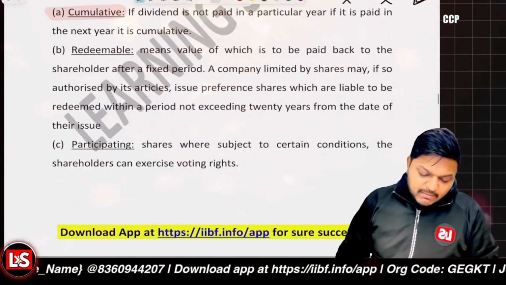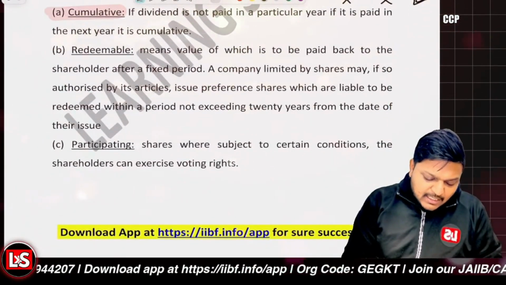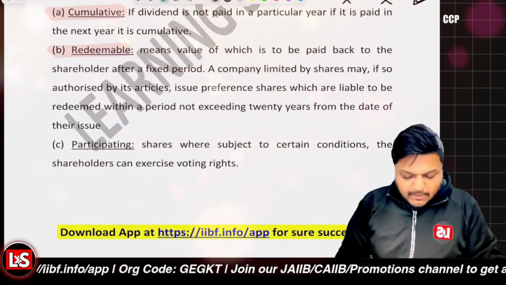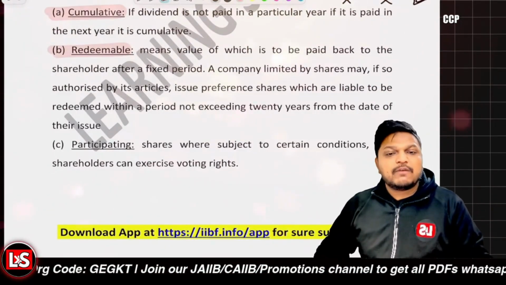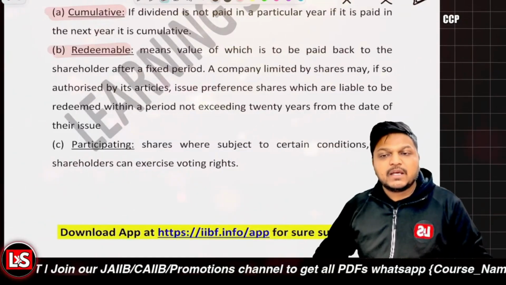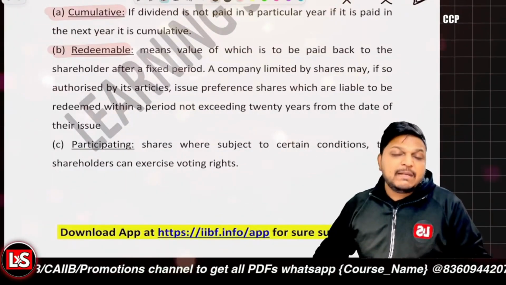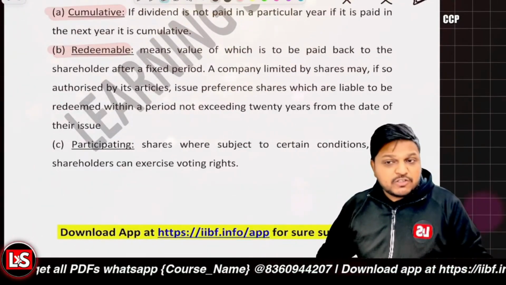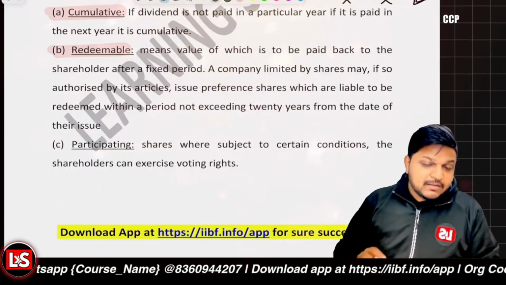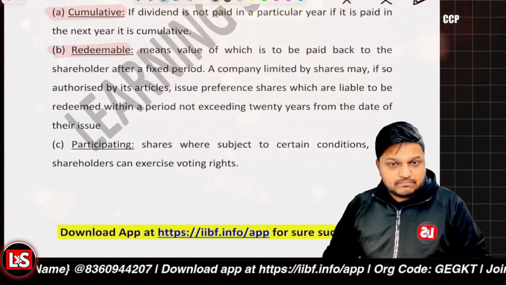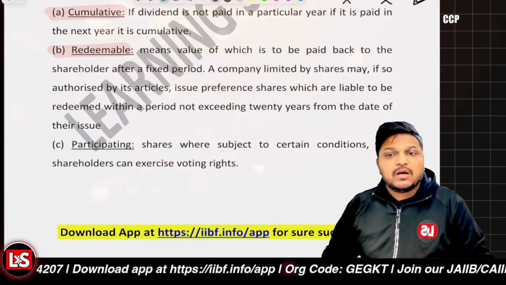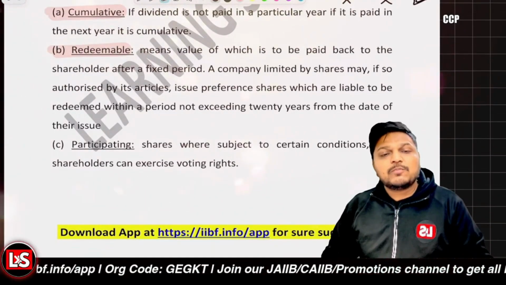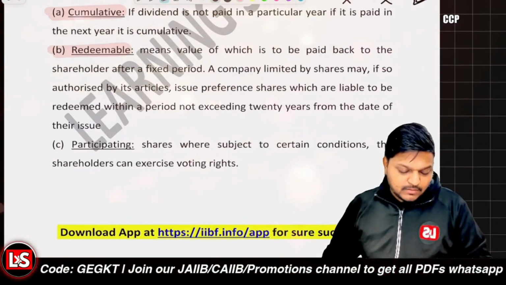And further, it is related to redeemable preference shares. Redeemable preference shares are those preference shares which can be redeemed, and the amount can be paid back to the shareholder after a fixed tenure, after a fixed period. A company limited by shares, if it is permitted by its articles, can issue such preference shares. And further, the redemption of the shares can only be done within a maximum period of 20 years, and not more than that, from the date of issue, right?